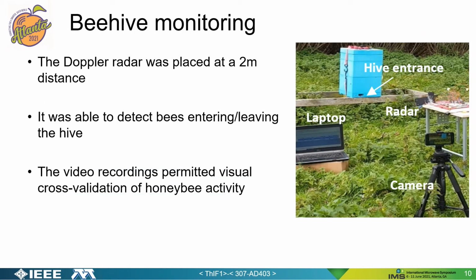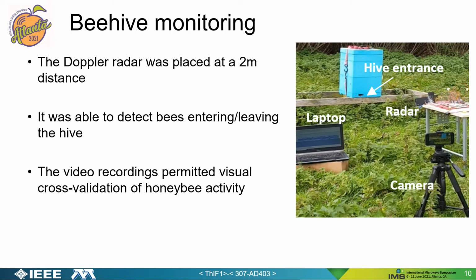Once it was noticed that the measurements were in close approximation to the simulations, we knew that the Doppler radar was ready to measure targets as small as -79 dBSM, which was the weakest signal that was measured during the calibration. This belonged to the 2mm steel sphere. The radar was ready to be used for outdoor testing, placing it in front of the hive at 2-meter distance facing the entrance of the honeybee hive.